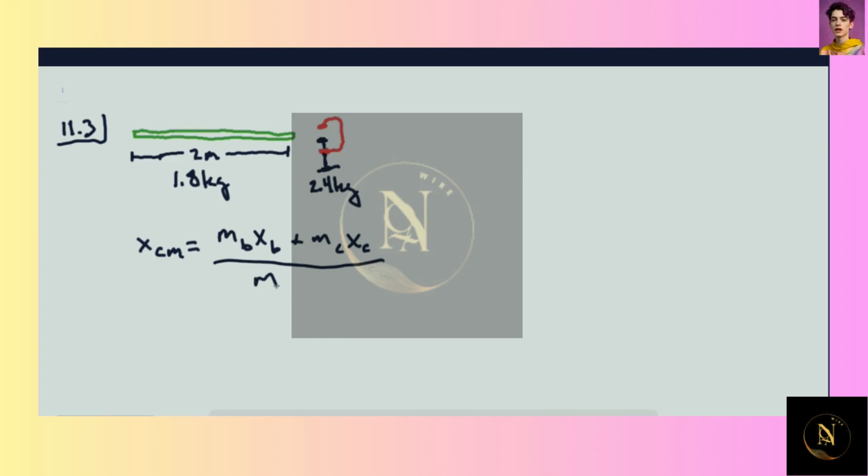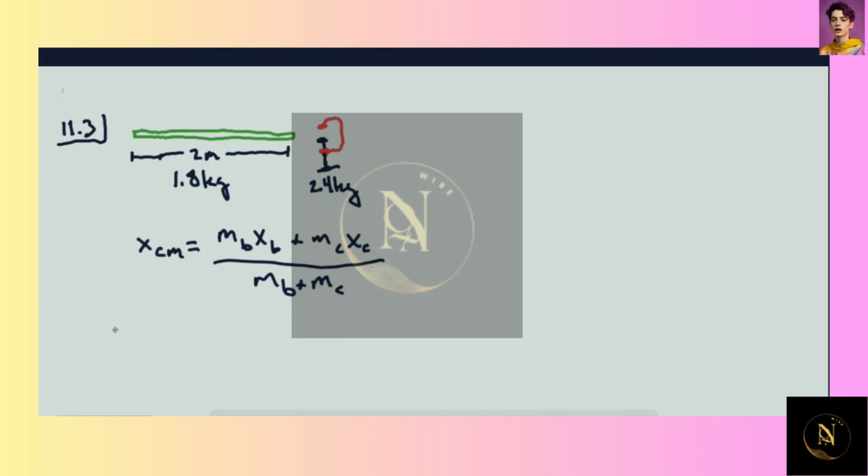And then divide by the sum of the masses. So we know this, we know this, we know this is just going to be halfway along the length from the end, so that's just going to be 1 meter. We're told this needs to be 1.2 meters, so what we do now is solve for this.